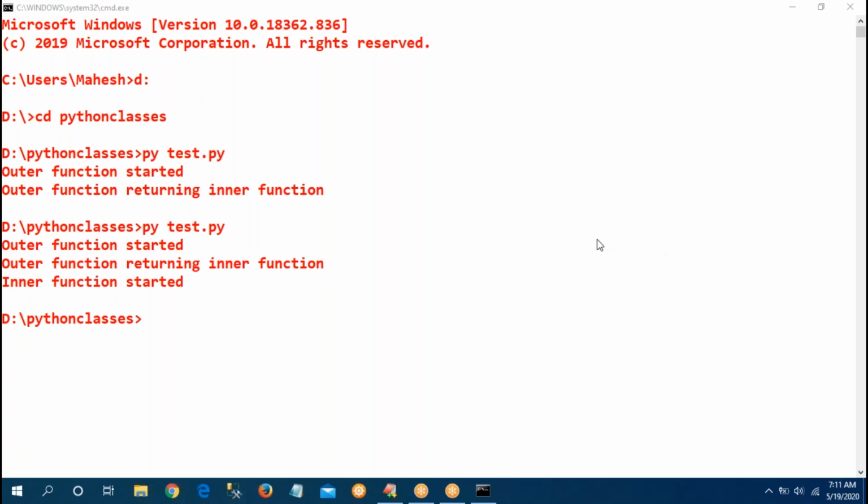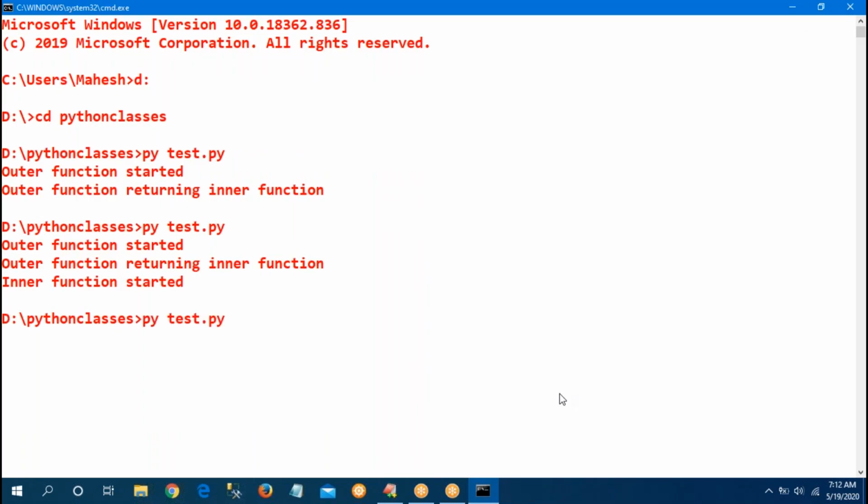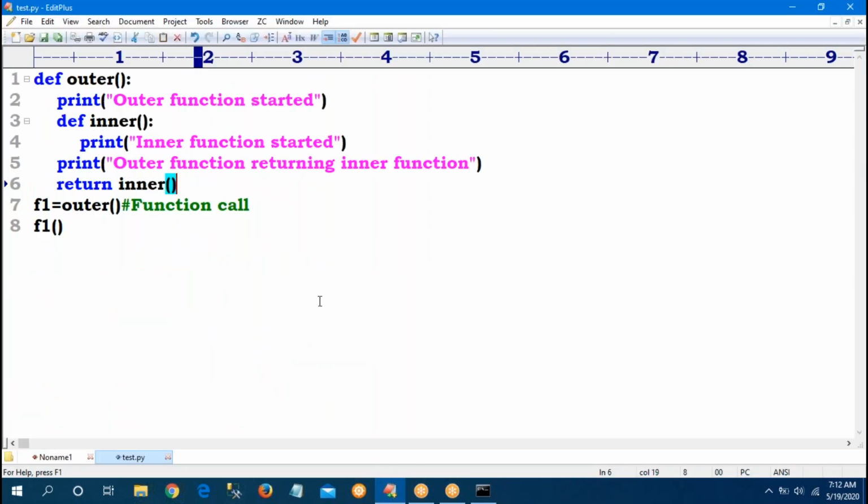What is the meaning of inner with parentheses? Just observe for a moment. Inner is nothing but a function, and I am returning one function. Whenever I write inner with parentheses, I am calling the inner function. The inner function returns nothing, so what will I get? Observe. See, error, because inner with parentheses is a function call. So I am not calling the function.